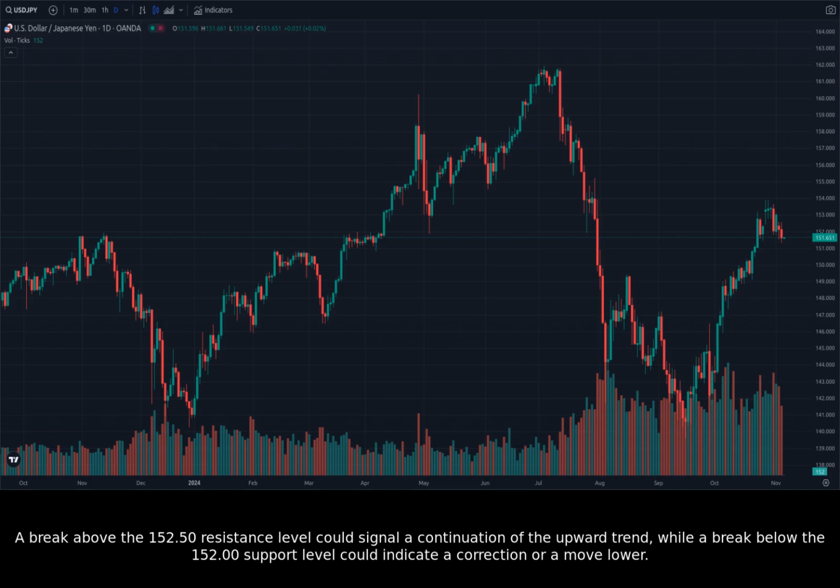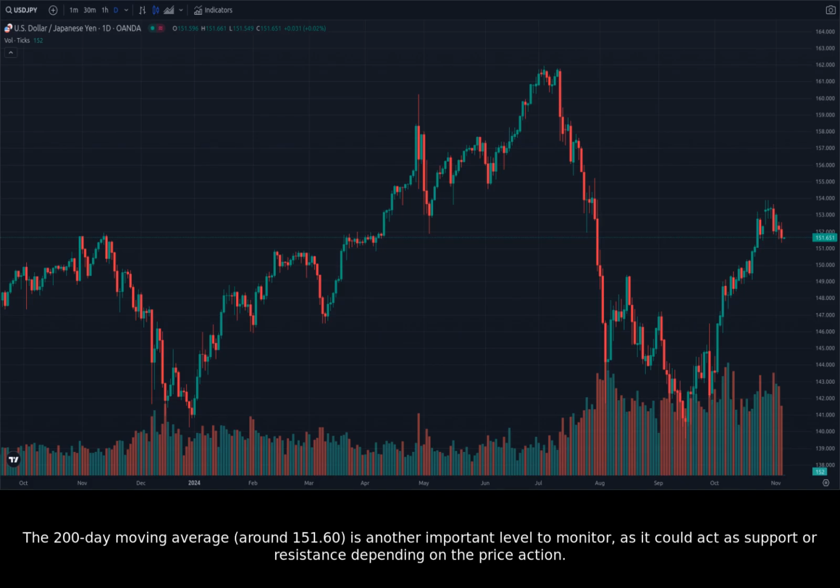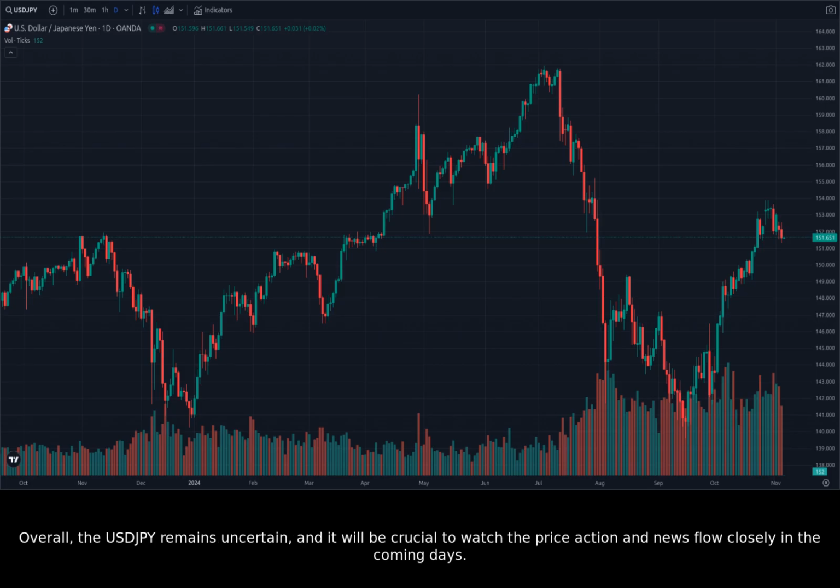A break above the 152.50 resistance level could signal a continuation of the upward trend, while a break below the 152.00 support level could indicate a correction or a move lower. The 200-day moving average, around 151.60, is another important level to monitor, as it could act as support or resistance depending on the price action. Overall, the USDJPY remains uncertain, and it will be crucial to watch the price action and news flow closely in the coming days.